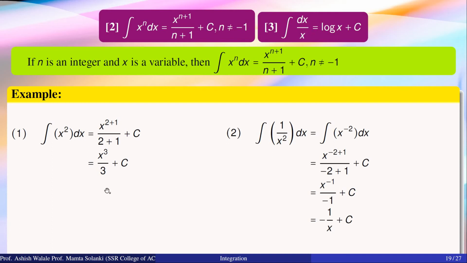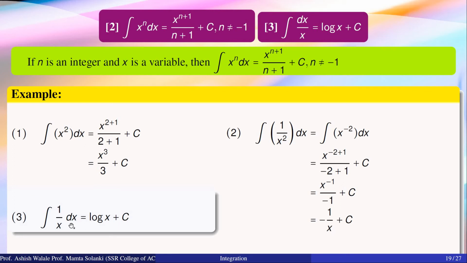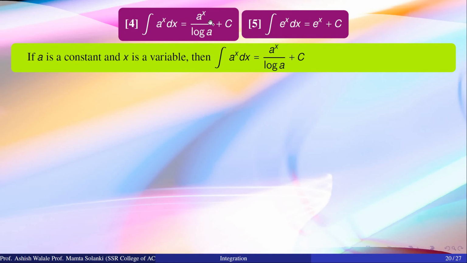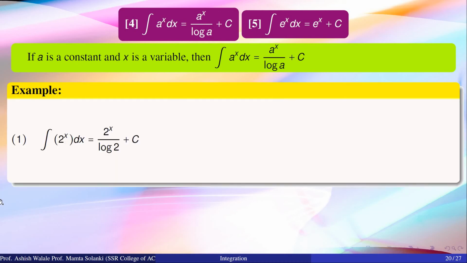And whenever n is equal to minus 1, that means integration of 1 upon x dx is log x plus c. If a is any constant term, then the integration of a raised to x dx is given by a raised to x upon log of a plus c. And whenever this constant value is equal to e, that is natural number, then its integration is itself plus constant of integration.